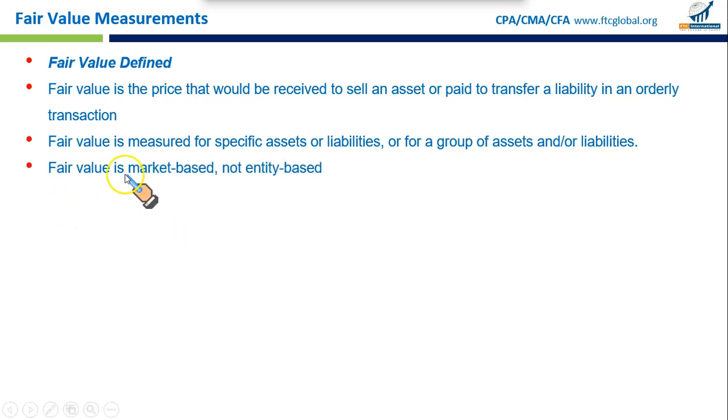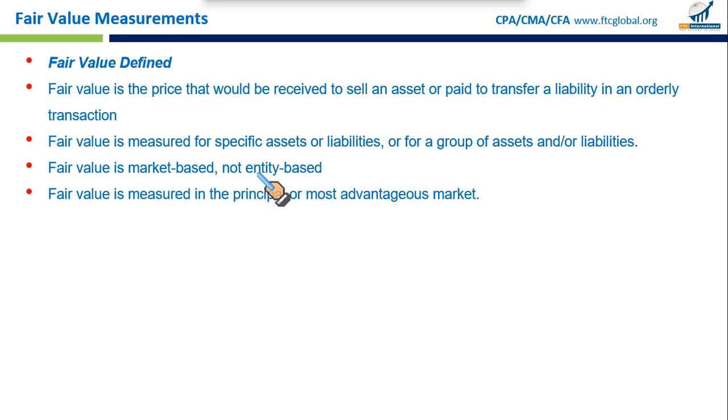Okay. Fair value is market based, not entity based. What it means is that when determining the value of a product for sale, you would look at the market prices, not the value it holds for your specific company. So this is the important point. The price is market driven, market based.